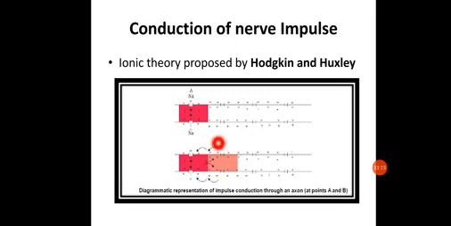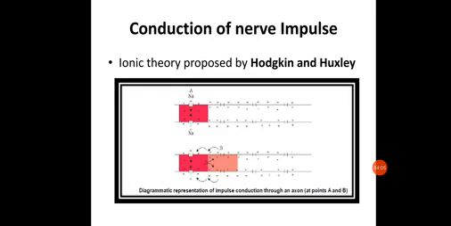So over here, due to this sodium influx, the sodium ion concentration is higher inside the membrane, due to which the positive charge is acquired. But after a particular time, what will happen? Now this permeability will decrease, and the sodium ion will now move outside the membrane. And the potassium ions will get inside through the sodium potassium pump. This is a pump which you have studied in cell biology. Through a sodium potassium pump, what will happen? This exchange of sodium and potassium ions will take place in such a manner that the sodium will be removed outside the membrane, and potassium ions will be taken up into the cell, causing it to acquire the same potential as it was in the resting membrane.